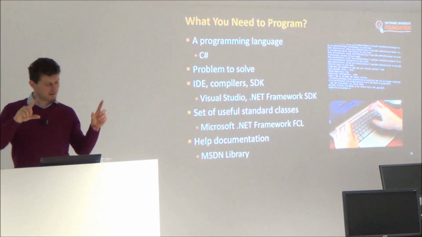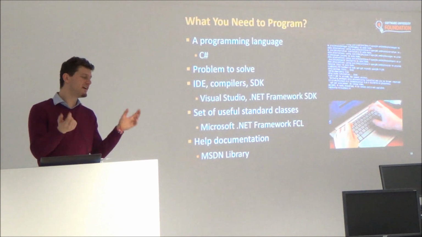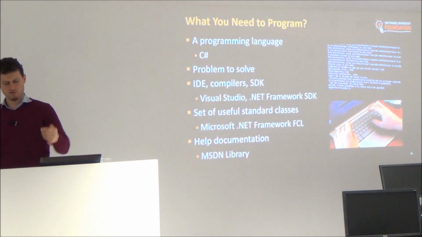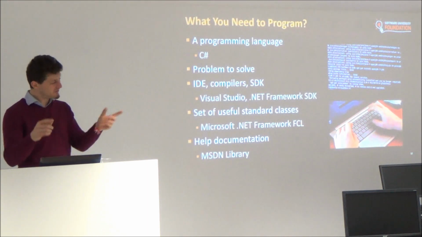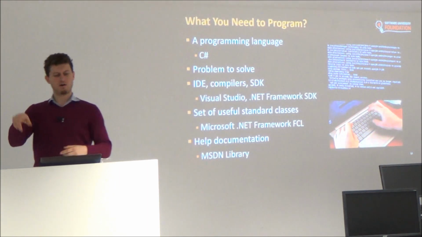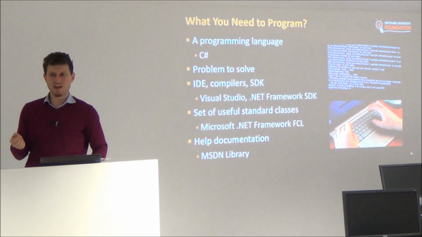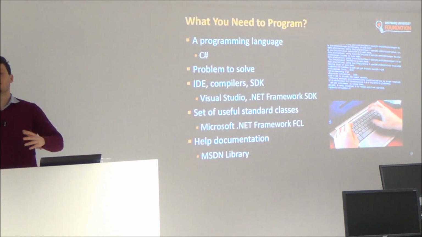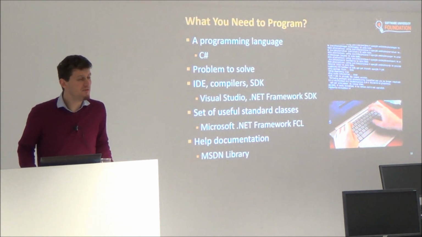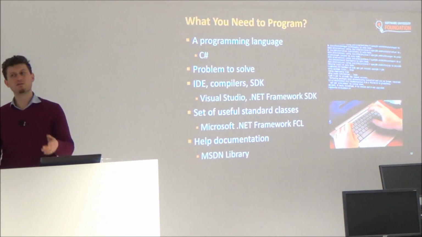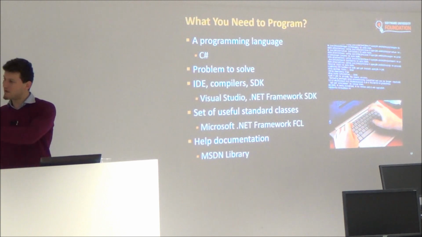This is the .NET Framework, the CLR, the virtual machine which executes the code, the compiler, CSC.exe, VBC, Visual Basic Compiler, and the others. The SDK is the set of tools that you need if you want to program. If you want to program for Linux, you will use a different SDK.